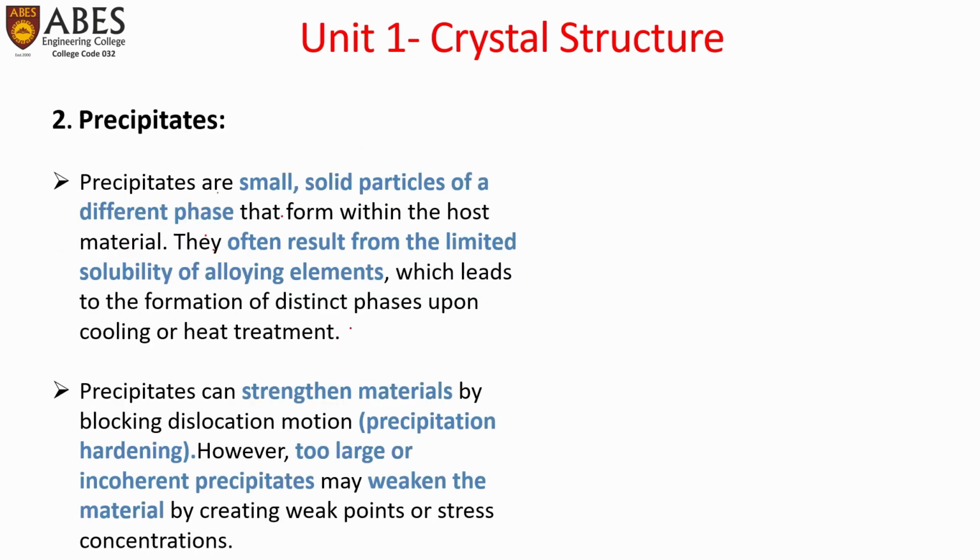The other type of volume defects is precipitates. What are precipitates? These are small solid particles of a different phase that form within the host material. They often result from the limited solubility of alloying elements, which leads to the formation of distinct phases upon cooling or heat treatment.